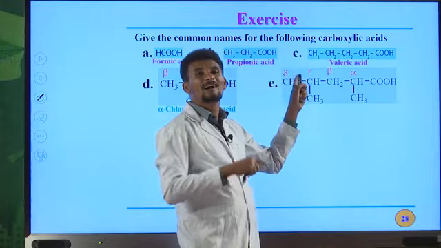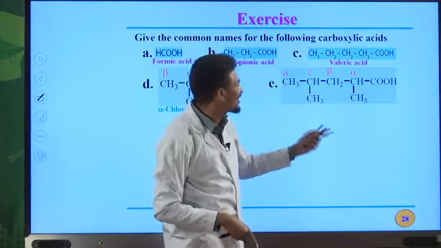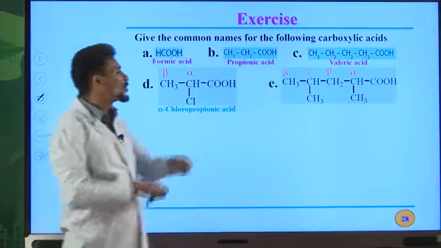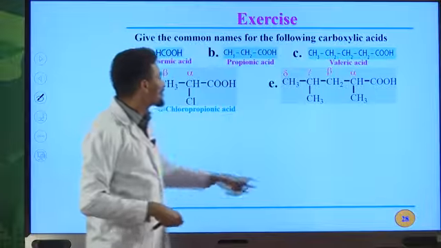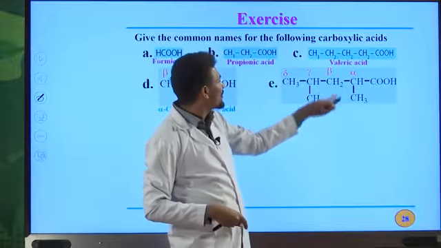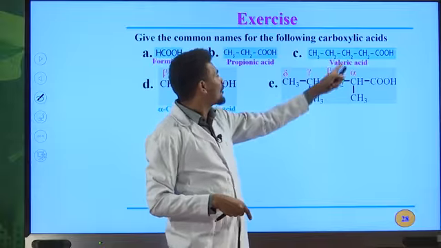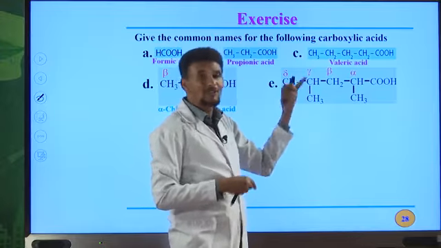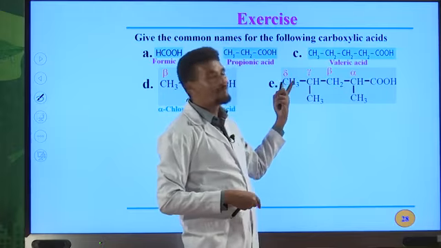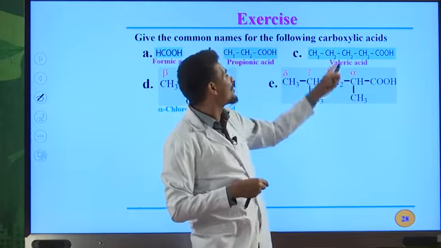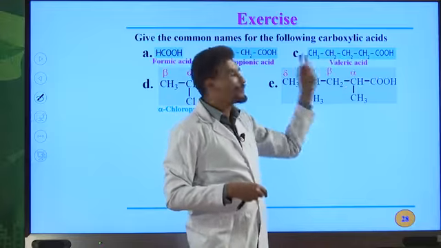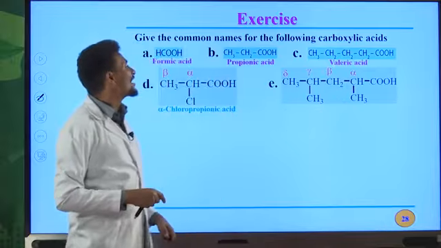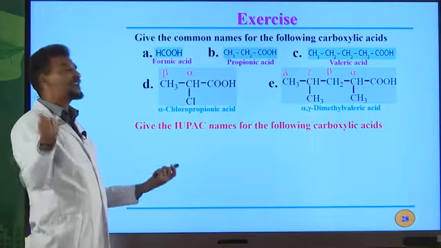Alpha, beta, gamma, delta. This is only for the common naming system for carboxylic acids. But in the case of the IUPAC naming system, you must indicate the position of the substituents or side chains using Arabic numerals. So we have a methyl group on alpha position and another methyl group on gamma position. Therefore, alpha, gamma, dimethyl. How many carbon atoms in the longest chain? We have 1, 2, 3, 4, 5. So the common name of the carboxylic acid that contains 5 carbon atoms is valeric acid. Therefore, the common name of this organic acid is alpha, gamma-dimethylvaleric acid. Okay, so let us come to the IUPAC names for carboxylic acids.